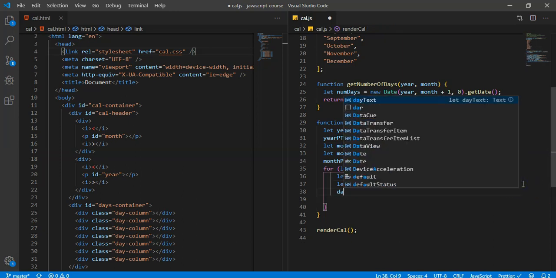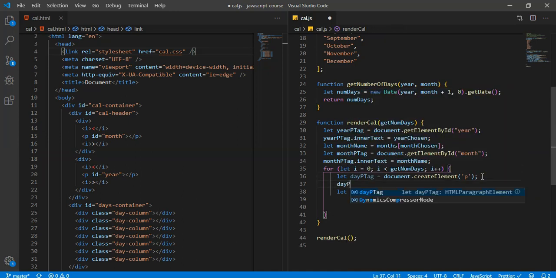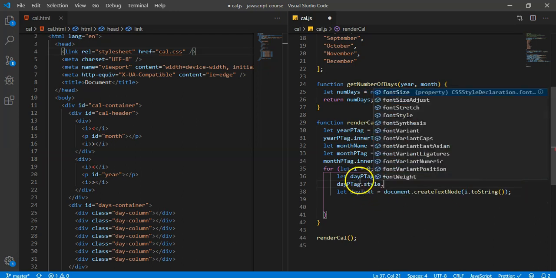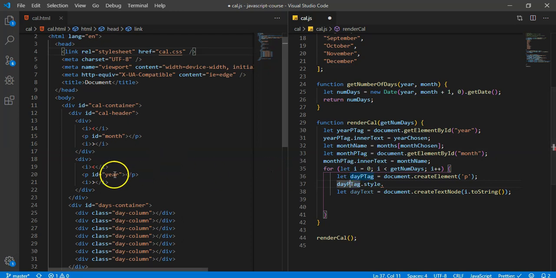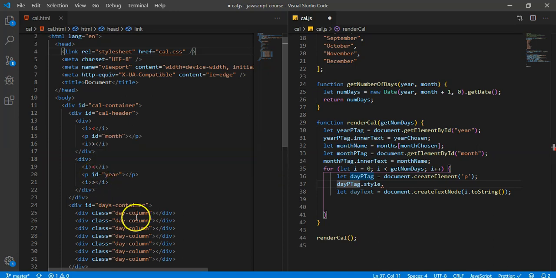Actually, let's hold off on that just a second. I just want to make sure this is going to be a good size. So day p tag dot style. Because we can't give the p tags any CSS IDs or classes, because they don't exist right now in the HTML file, if you look. There are workarounds for that, but we're going to keep it really simple.